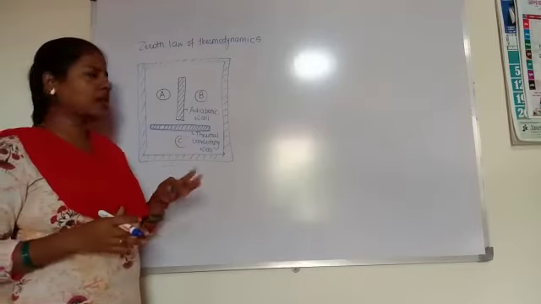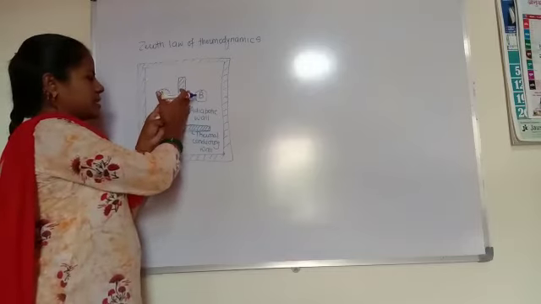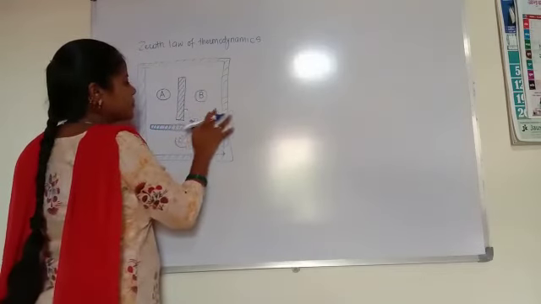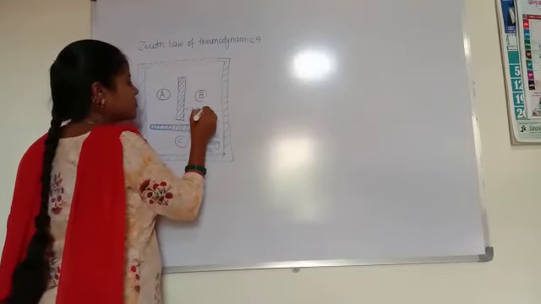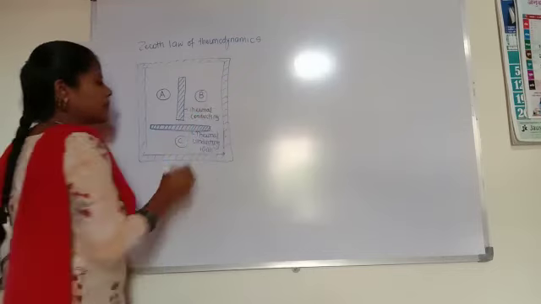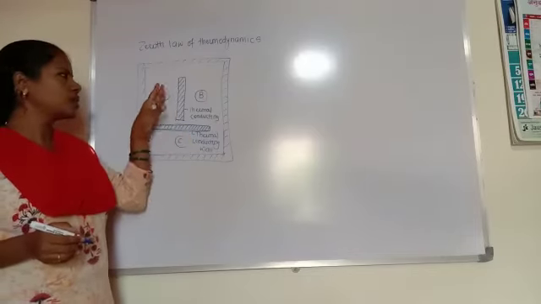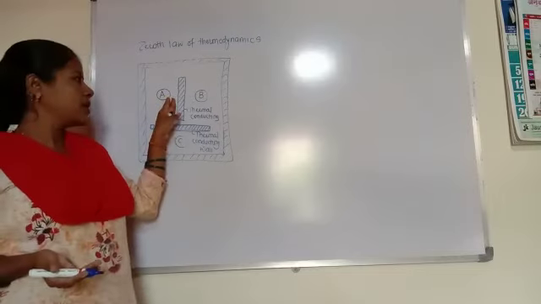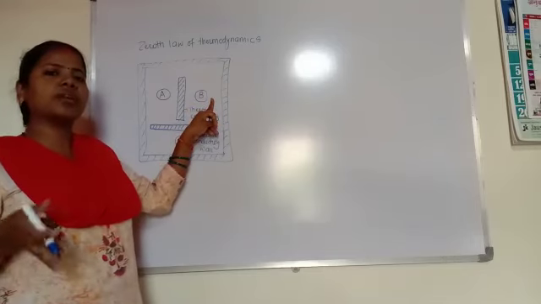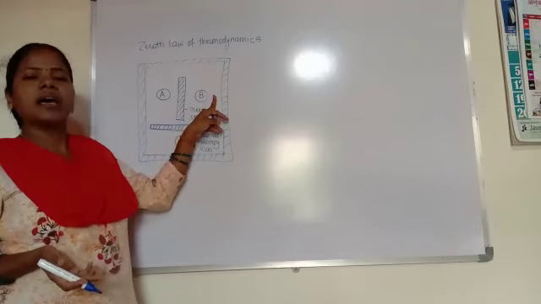So that's why we remove the adiabatic wall between A and B and put in a thermal conducting wall. See this diagram. The adiabatic wall is removed, and in its place we put the thermal conducting wall, and we observe that the temperature of A and B becomes equal. There is no difference between the temperatures of A and B, which means that systems A and B are in thermal equilibrium.